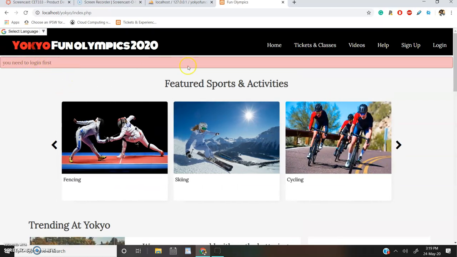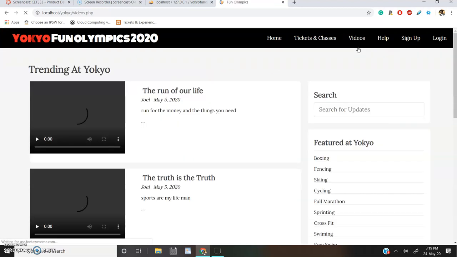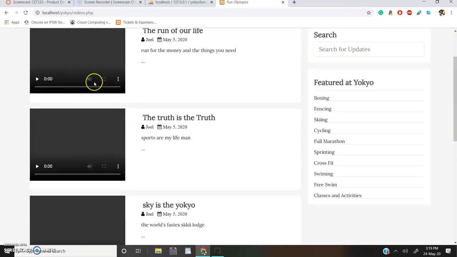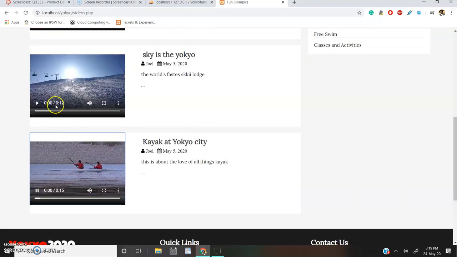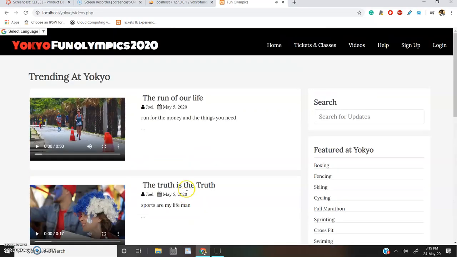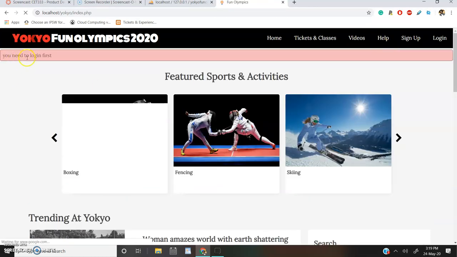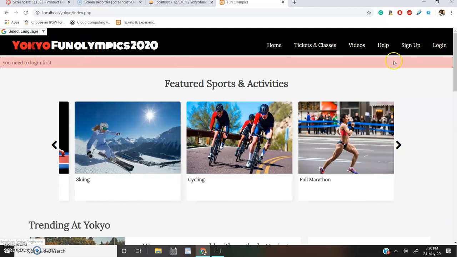Only logged in users can book activities, and we have videos here where users can watch videos from the Yokyo Olympic organizers that have uploaded. And then we also have the help again here. If you click help and you're not signed in, you will not be allowed inside. And of course, we have the sign up and the login.